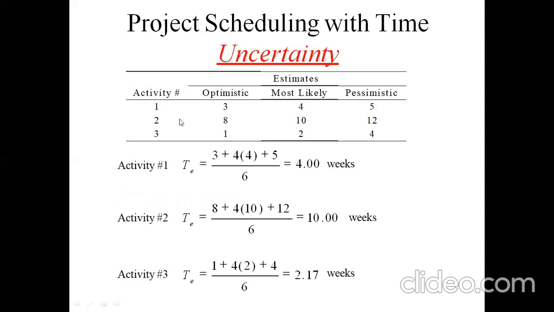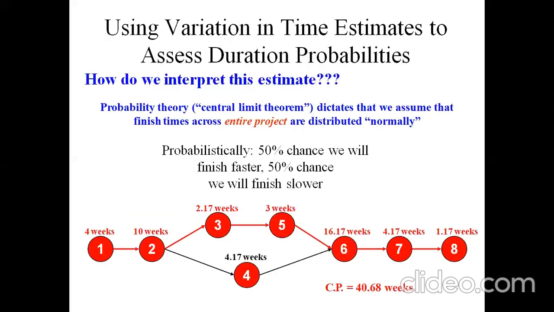Here, for activity 1, the optimistic time, the earliest finishing time of this project, may be 3 weeks, and most likely to complete within 4 weeks. In case of a delay scenario, we may estimate 5 weeks for the pessimistic time. So activity 1 should be completed within 4 weeks, activity 2 may be 10 weeks, and activity 3 may be 2.17 weeks.